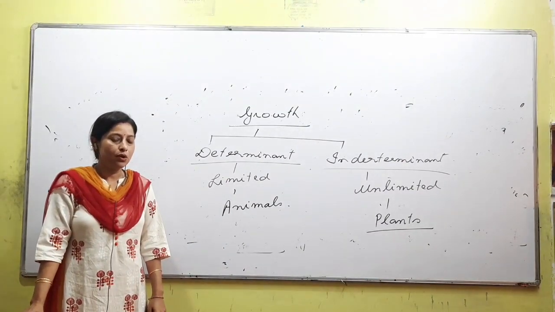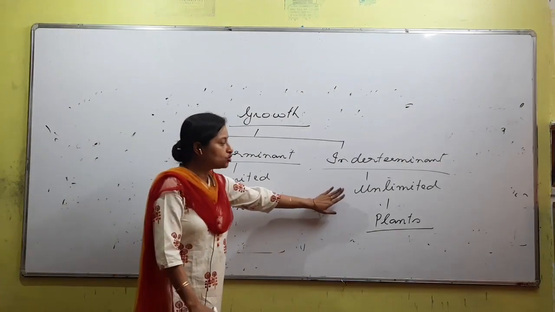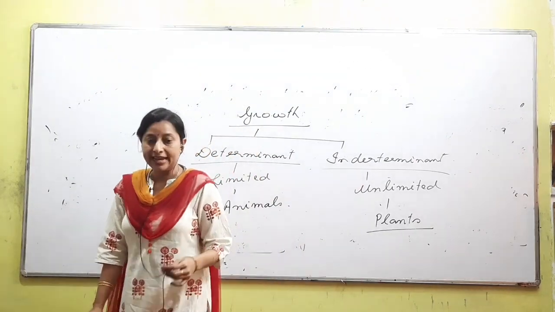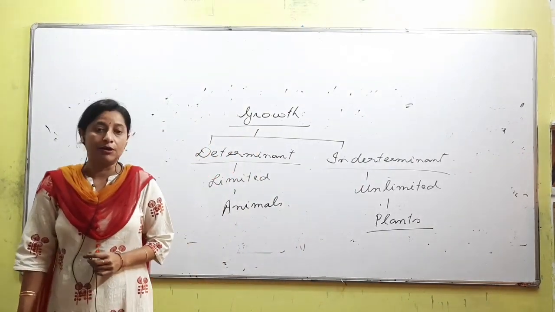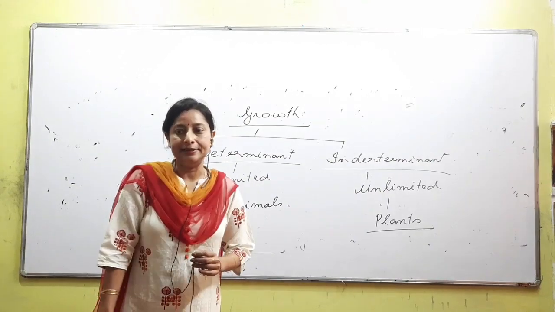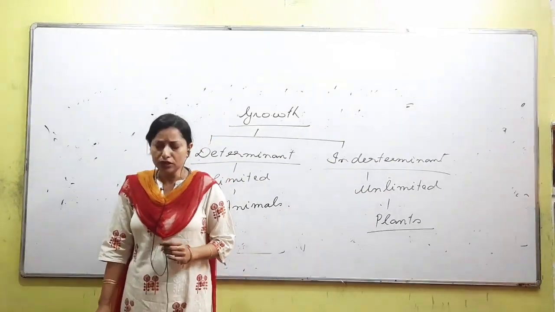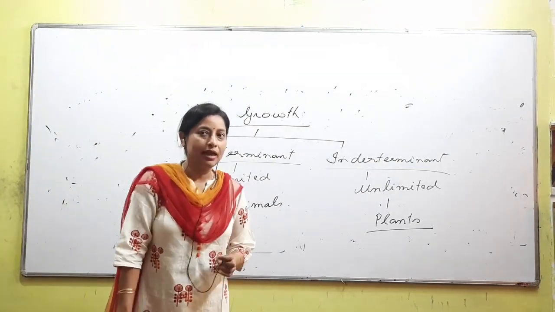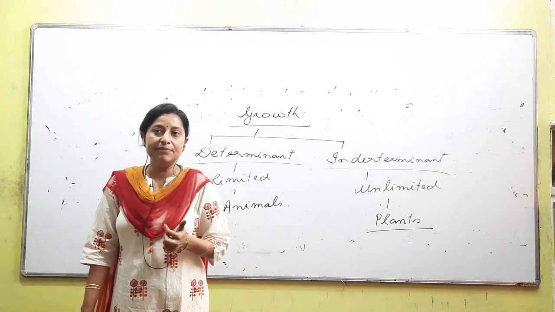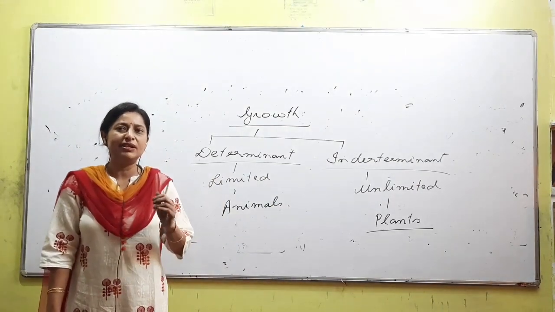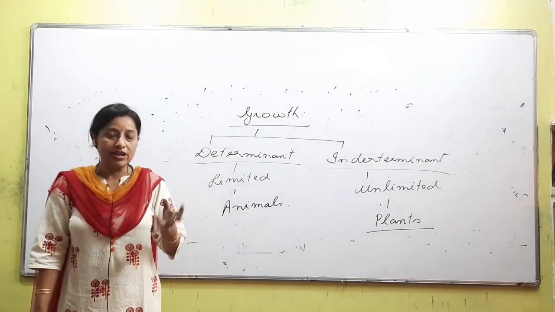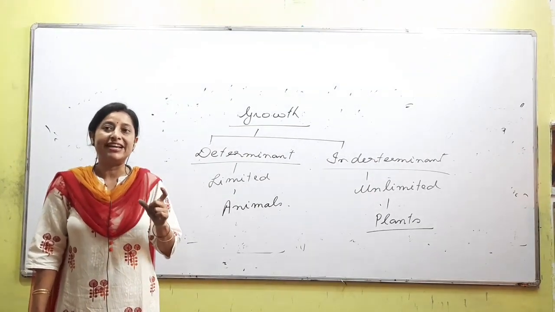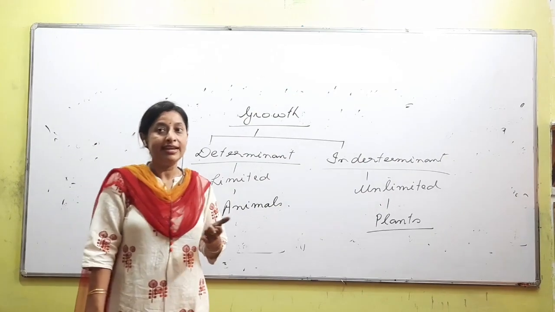Okay, now talking about plants showing unlimited growth, which part of the plant are you talking about? So plants show unlimited growth, meaning they will keep on growing till they die. Now the question is which part of the plant keeps on growing till they die. It is only the apex of the roots, right?